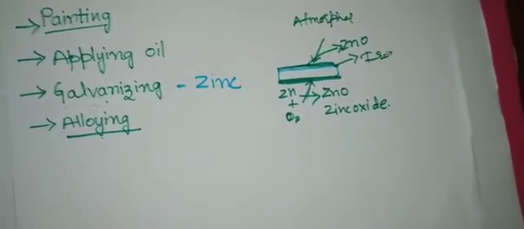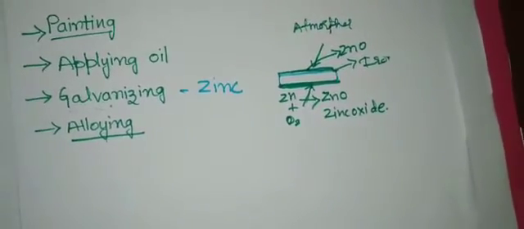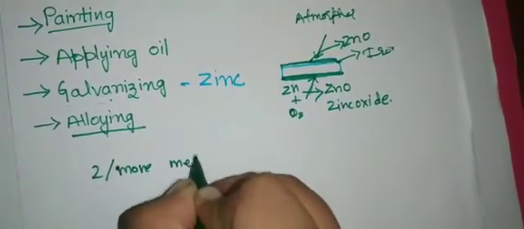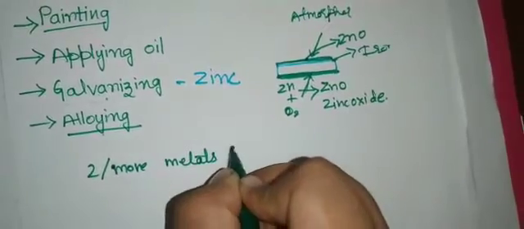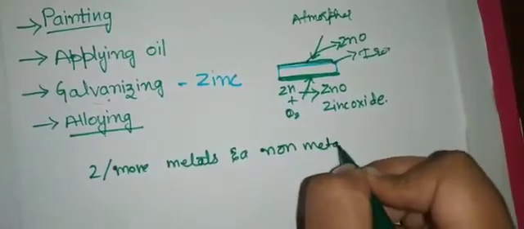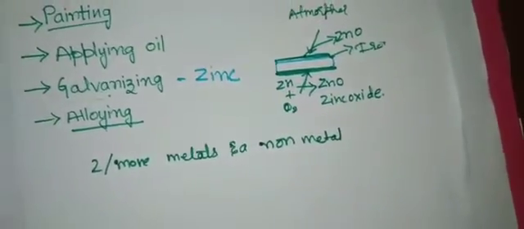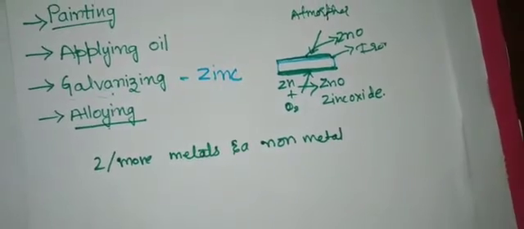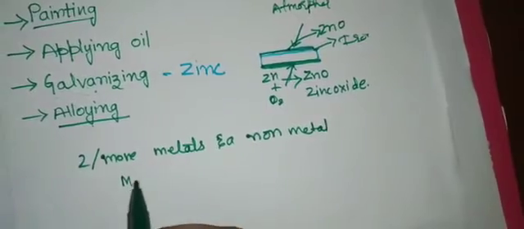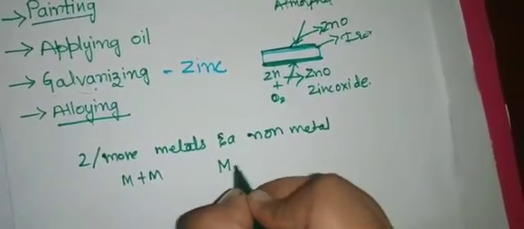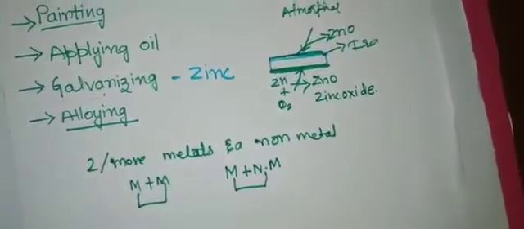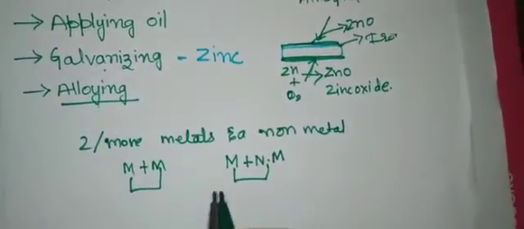Alloys means a solid solution of two or more metals, or a metal and a non-metal. It can be metal plus metal, and it can also be metal plus non-metal. The product we get when we combine these is what we call an alloy.